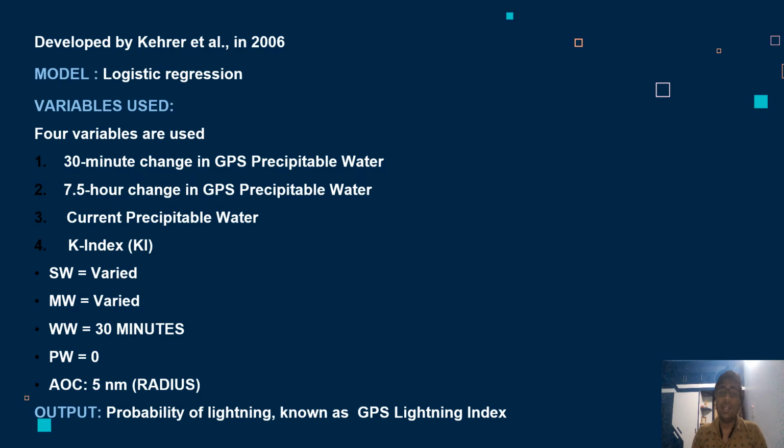Unlike what we discussed in method 1, here the SW and MW are not fixed values. They vary. The warning window is 30 minutes and PW is 0, which means the prediction window starts right after MW. The area of concern is of radius 5 nanometer. The output is the probability of lightning, known as the GPS lightning index. The 2-hour forecast interval spans a warning window of 30 minutes, with the remaining 90 minutes accounting for real-world expected delays between measurement and the warning being issued.